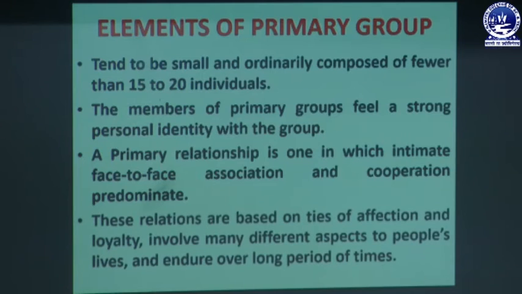And these relations are based on ties of affection and loyalty, involve many different aspects of people's lives and endure over long periods of time. In a primary group the relations are based on social ties, affection and loyalty, and the relationship is very long lasting.